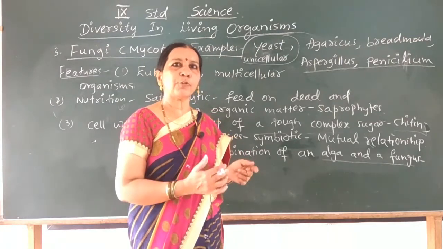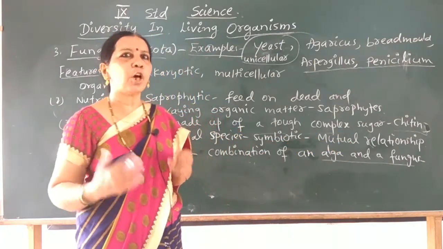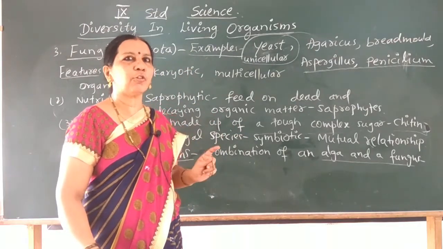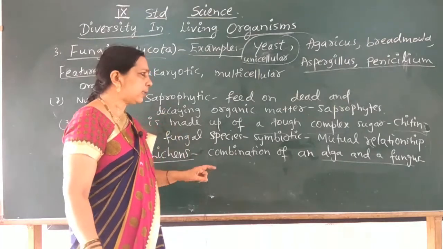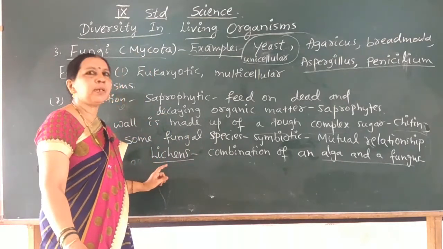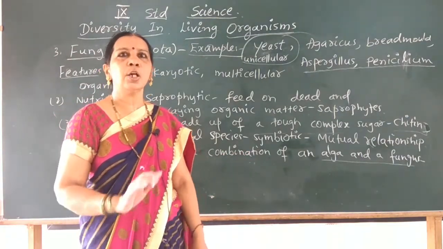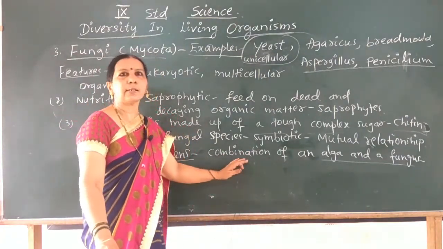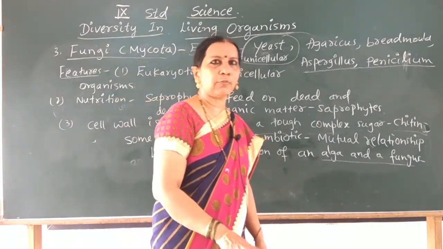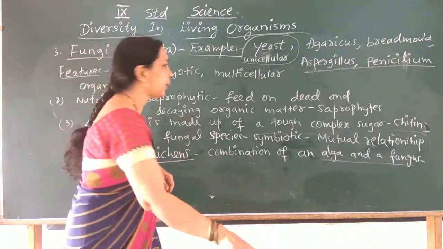For its food preparation, the fungus helps in absorbing water and minerals, and it also gives shelter for the alga. So there is a symbiotic relationship between these two organisms. So lichens is a combination of an alga and a fungus. This is about fungi or mycota, another kingdom.